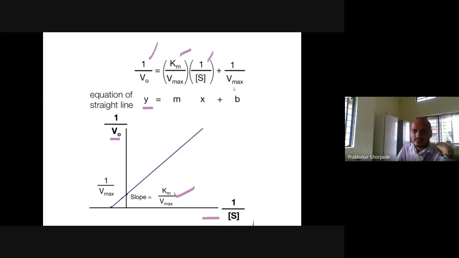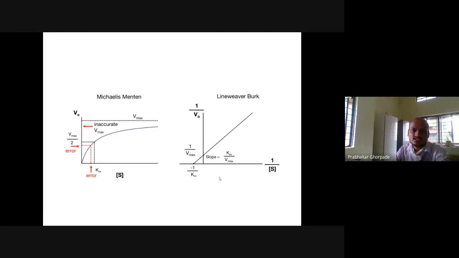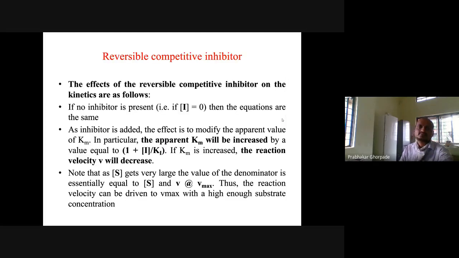Vmax is a constant. This touching point here is 1 by Vmax. So that is how we can determine the equation of the reaction. We say here error may happen in the Km and Vmax determination. That is why we are resorting to the Lineweaver-Burk plot.